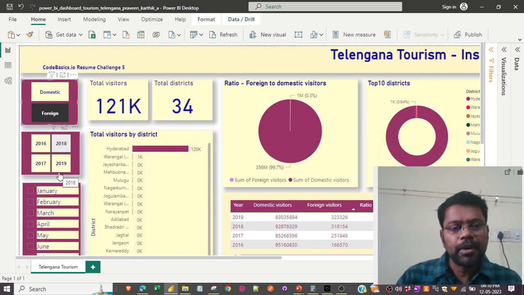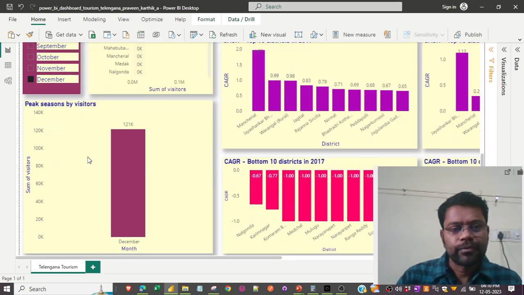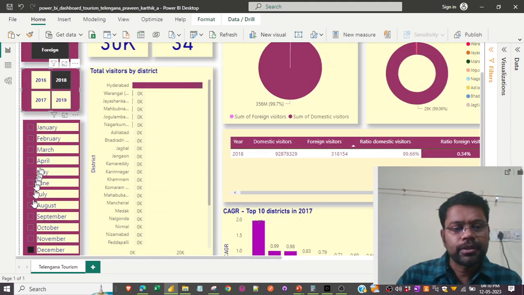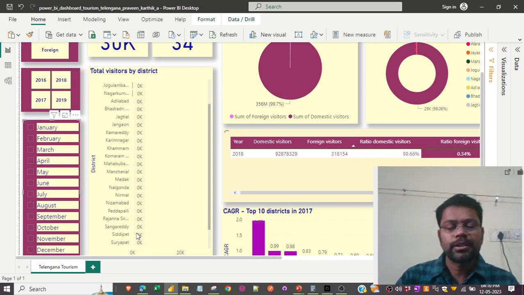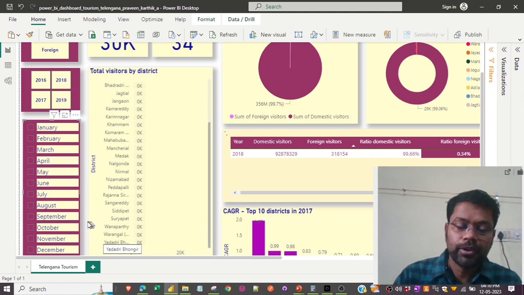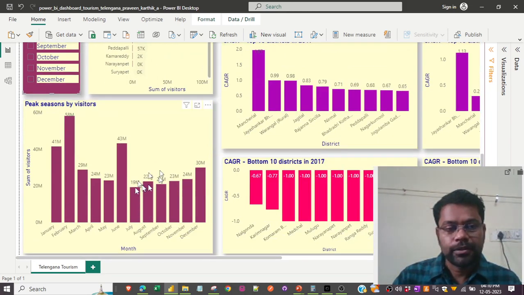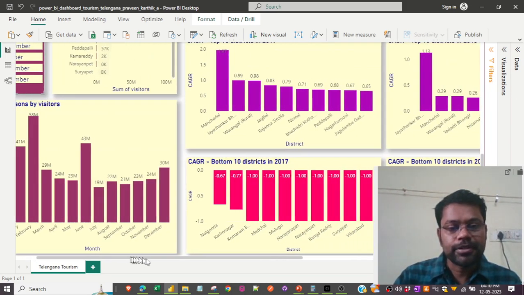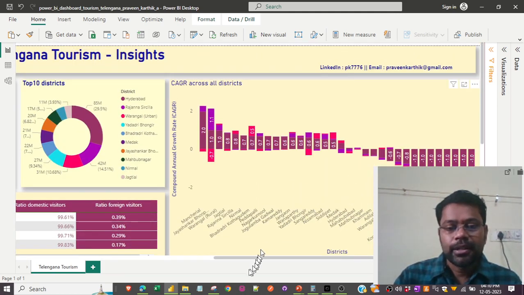So I can filter it by the year also. Okay, so let me remove all the filters. So that is the insight that we can get out of different months, across the districts. So this is the peak season by visitors, and that's pretty much of the Power BI presentation.